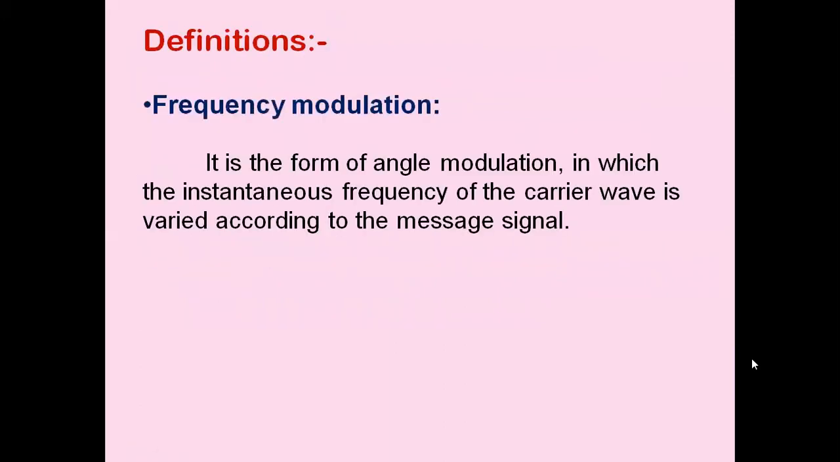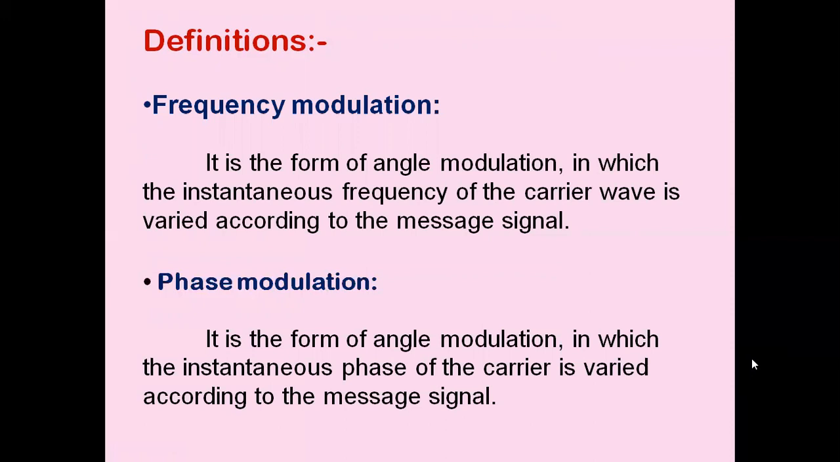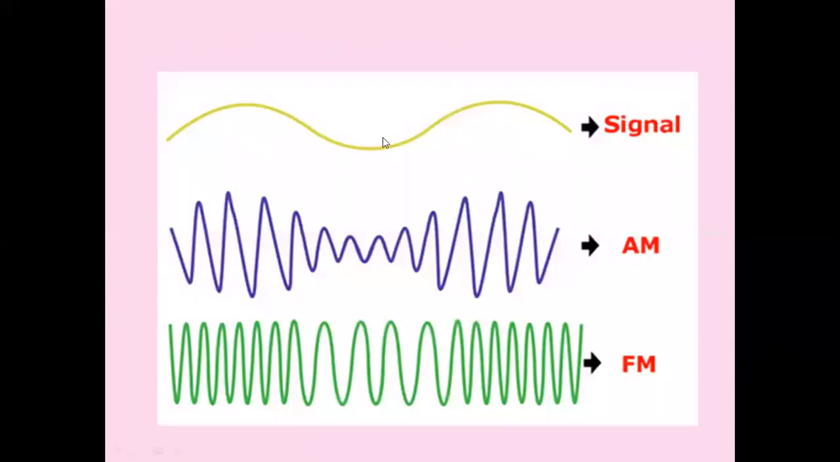Frequency modulation is a form of angle modulation in which the instantaneous frequency of the carrier is varied according to the message signal. Phase modulation is a form of angle modulation in which the instantaneous phase of the carrier is varied according to the message signal. This is the message signal. In amplitude modulation, the amplitude of the carrier is changed, whereas in frequency modulation, the frequency of the carrier is changed. As the message amplitude is increasing here, the frequency of the carrier increases. As the message amplitude is decreasing here, the frequency of the carrier decreases.